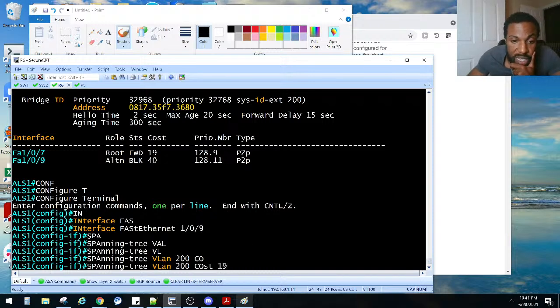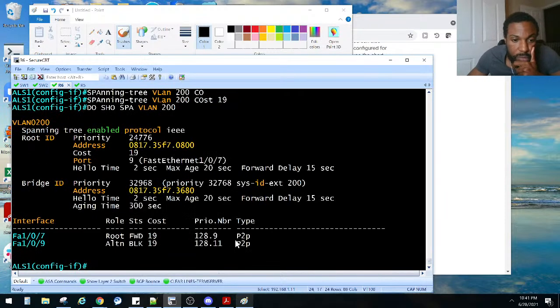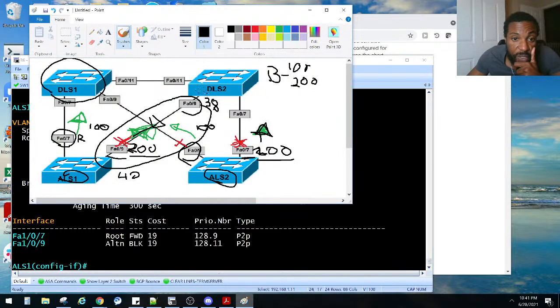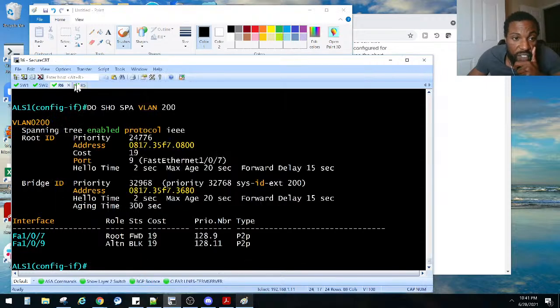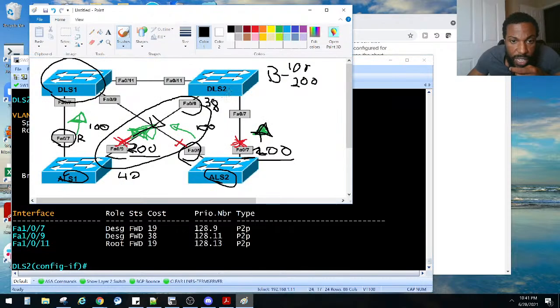Yes. Let's set it back to 19. Is that gonna fix it or change it? Do show span VLAN 200. Is that gonna fix the problem? No, he's still blocking. Do I got to do it on the other side? Right now, what is he set to? DLS2's FA109. His cost is 38. So right now, he is 38, and he is 19. We need to get this guy to unblock.